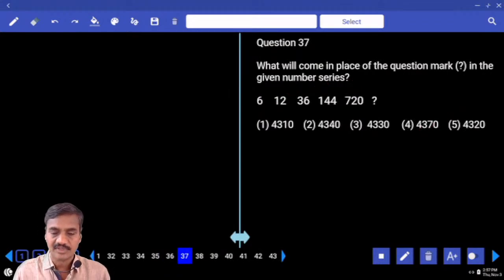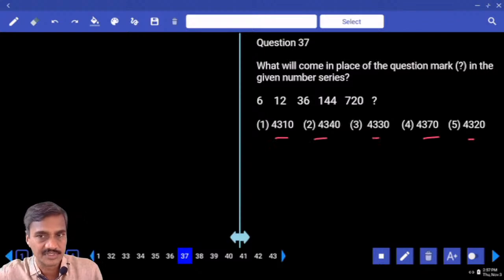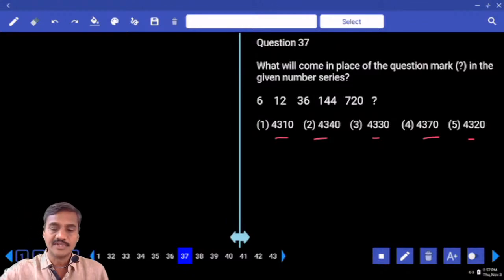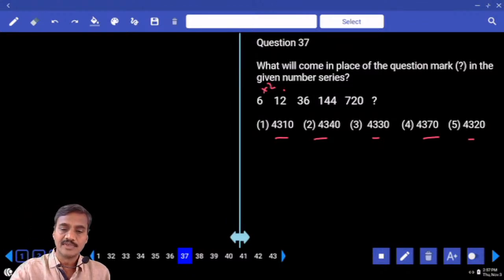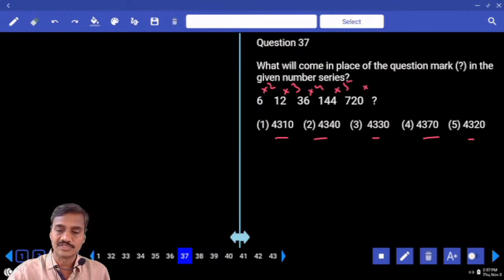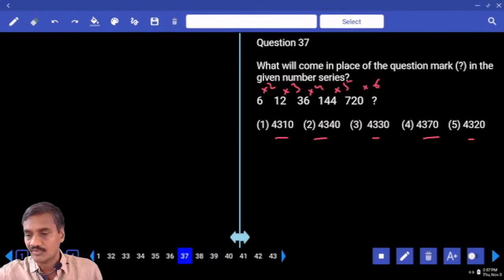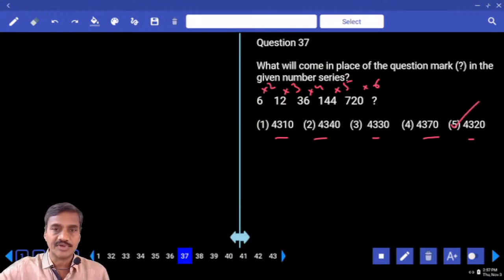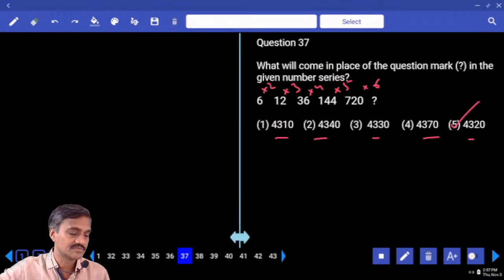Then 37. Now 6 to start out the number, and the choice is 4300. Numbers are increasing at a very fast rate, hence it must be product or combination. Then 6 and 12: into 2, into 3, now into 4, into 5, into 6. 20 into 6, 120. The last digit must be 0. That is choice 5, 37. The given numbers are multiplied with 2, 3, 4, 5, 6.